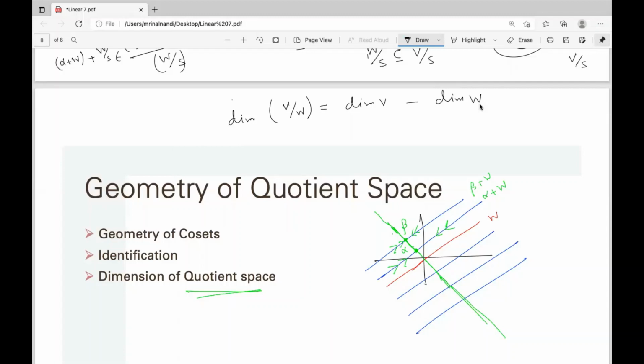If W is only 0, then the dimension of V mod W is the dimension of V, because then it is actually identified with V. Only 0 is identified with 0.